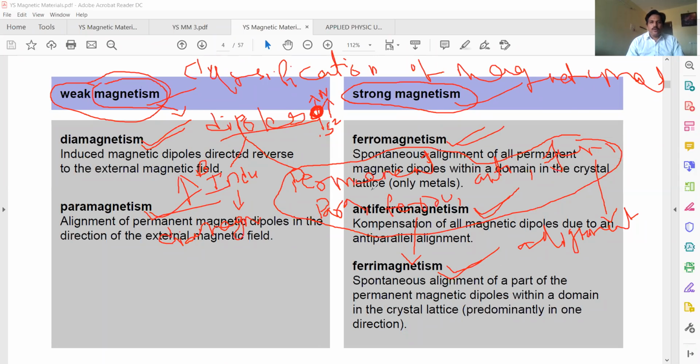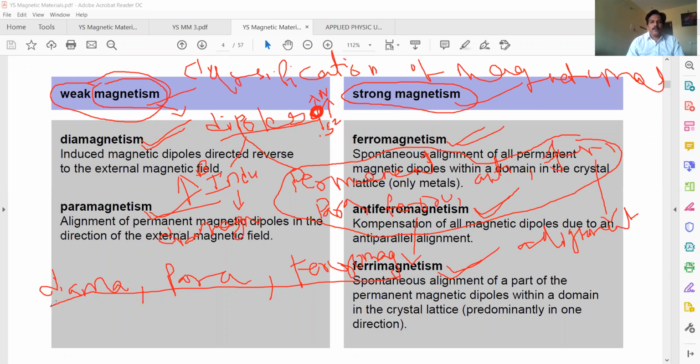Our syllabus is constrained only to diamagnetic materials, paramagnetic materials, and ferromagnetic materials. So in our classification, we are reading only these three types of materials.